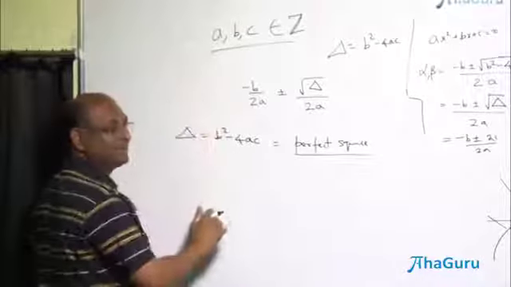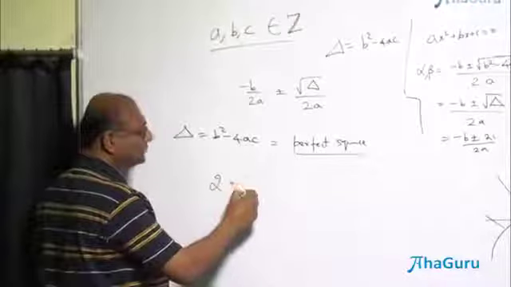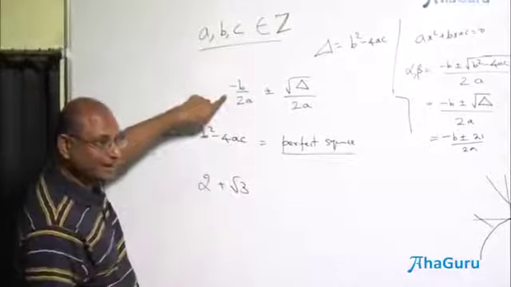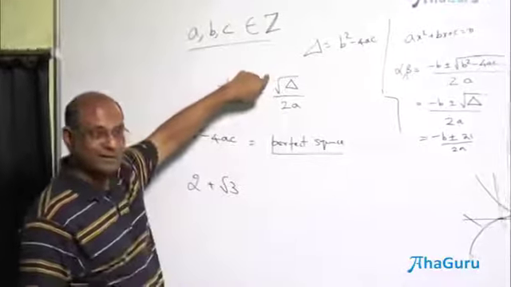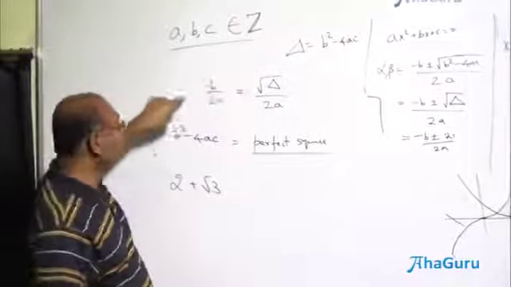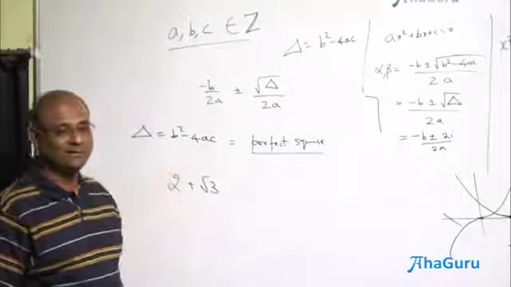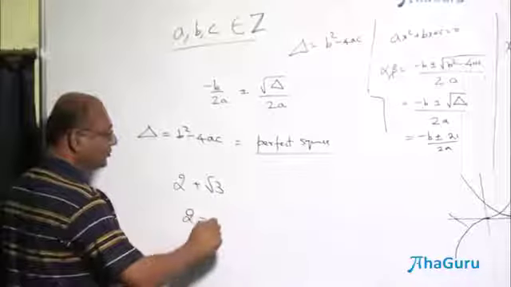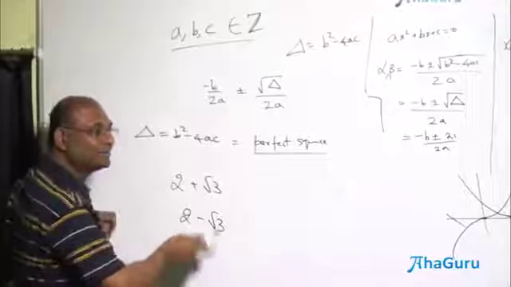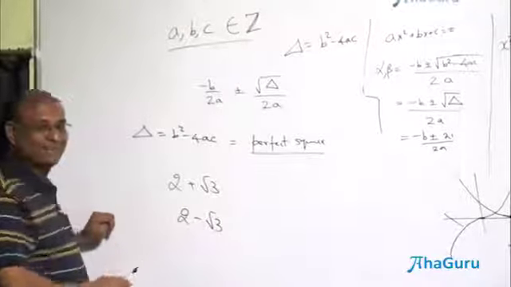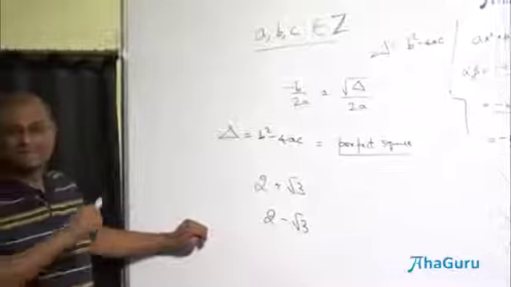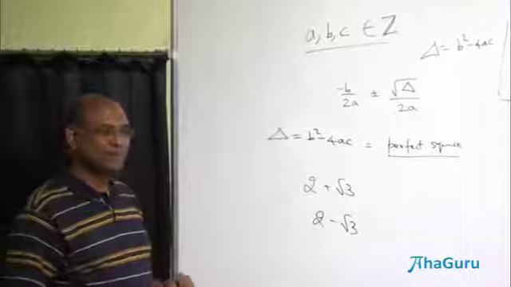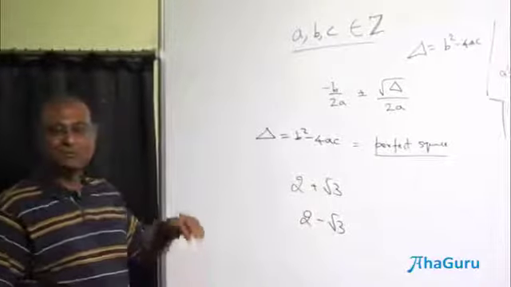Suppose a, b, c were integers and one of the roots was 2 plus root 3. Where did this root 3 come from? It couldn't have come from here. It could only have come from there. So the other root must be 2 minus root 3. So if 2 plus root 3 is one root, 2 minus root 3 is the other root. In some sense we can talk of them as conjugates. But they are not conjugates as in 2 plus 3i and 2 minus 3i. They are irrational conjugates. Okay? One of them was 2 plus root 3, the other one is 2 minus root 3.